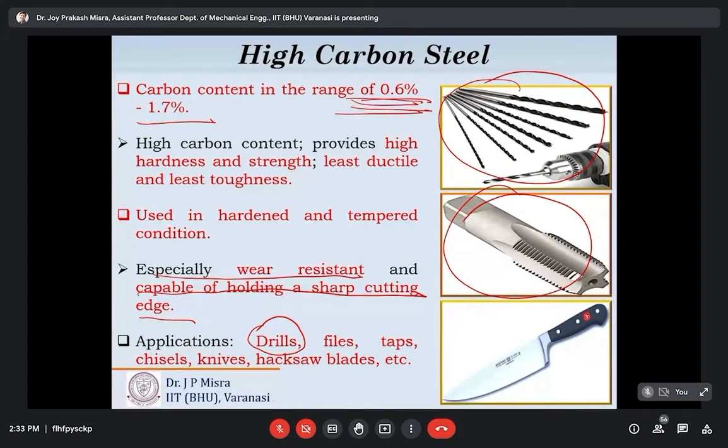So high carbon steels have a very high amount of carbon, and that's why they have very high strength or high hardness. Moreover, they are capable of holding sharp cutting edges, and that's why they are widely used for making hand tools like chisels, punches, files, taps, etc. Besides this, they are also used to produce cutting tools like drills or drill bits.